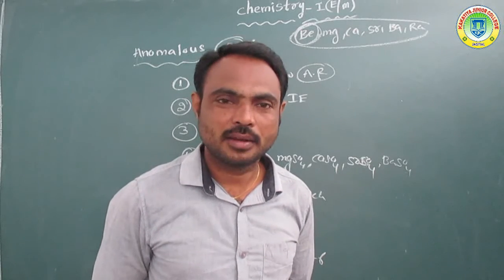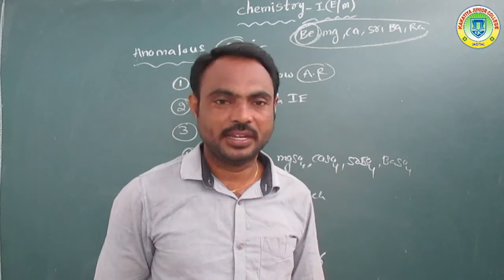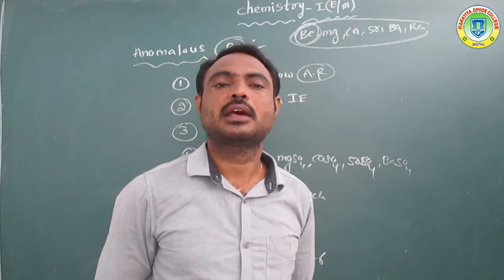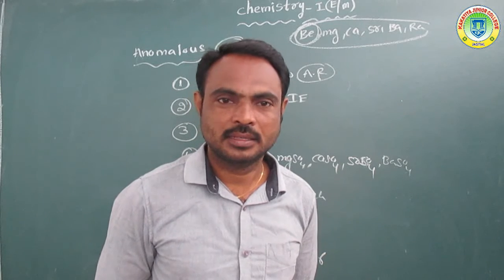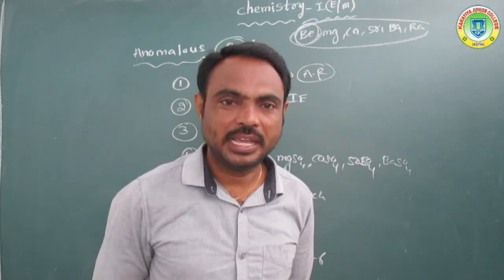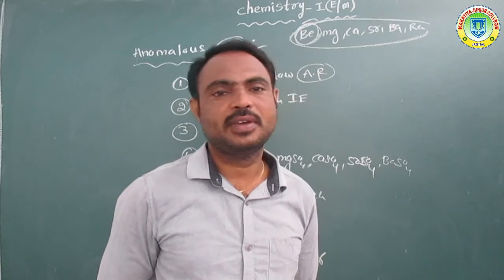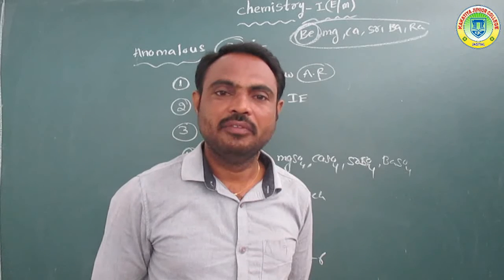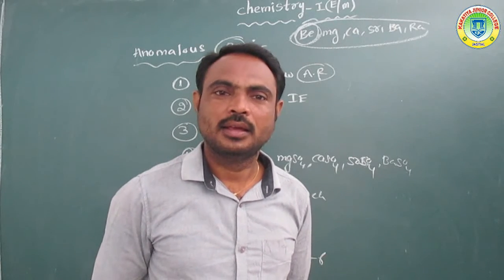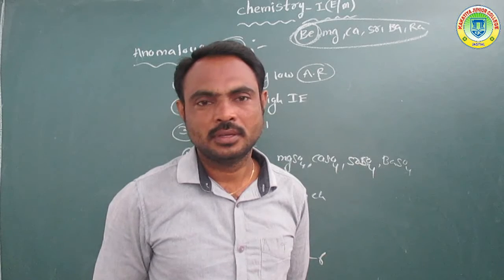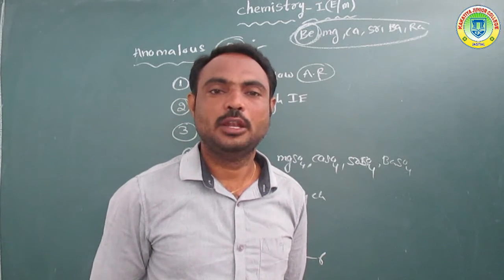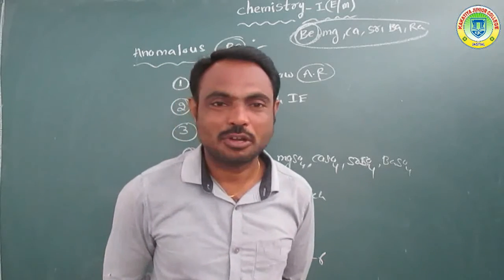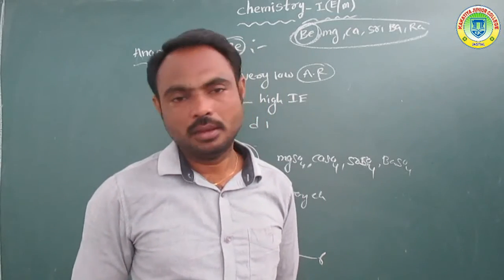So which properties are different? Overall, beryllium has a very small atomic size or atomic radius, but the remaining elements have very high atomic radius values. Second point, beryllium has very high ionization enthalpy values, but the remaining elements have very low ionization enthalpy values. Beryllium does not contain d orbitals.